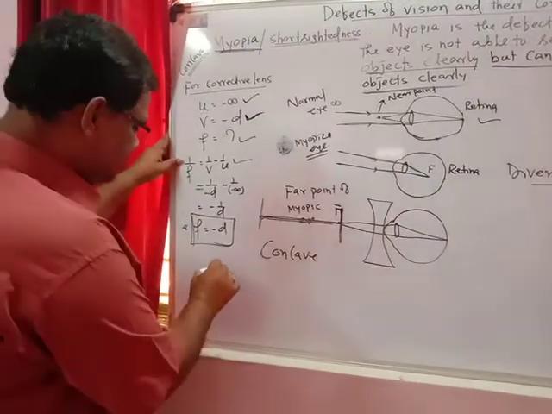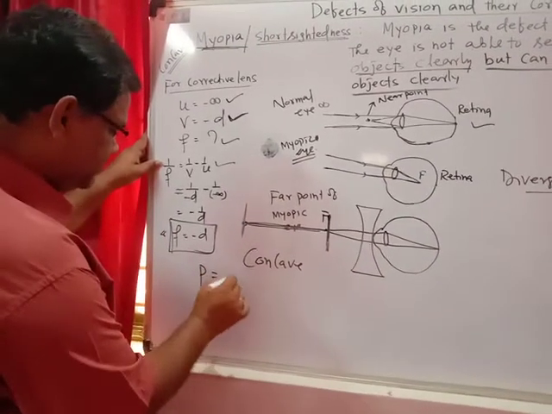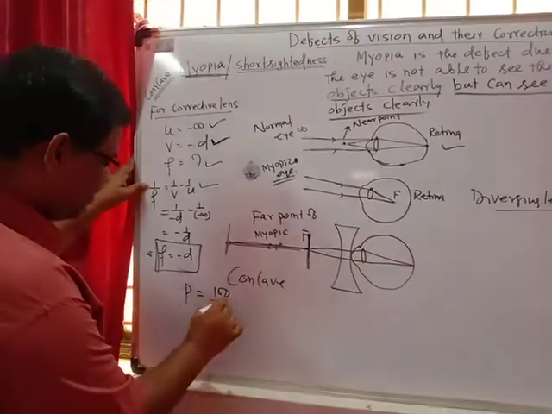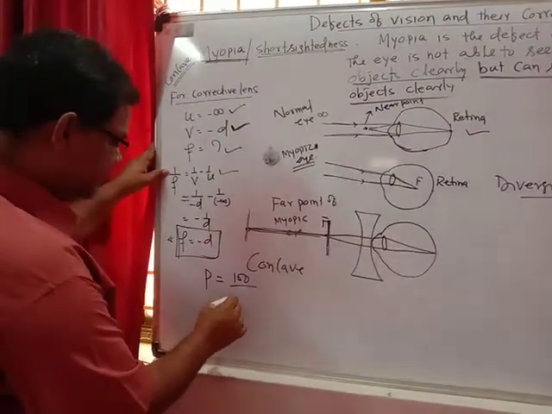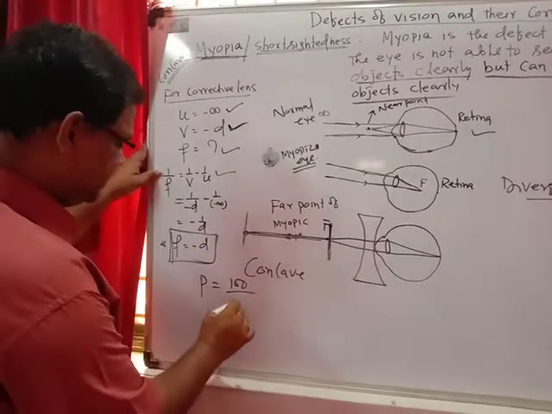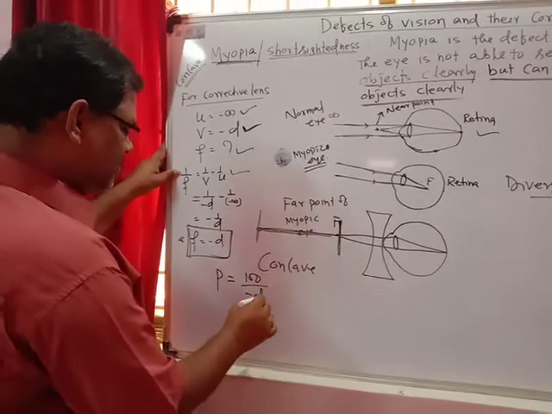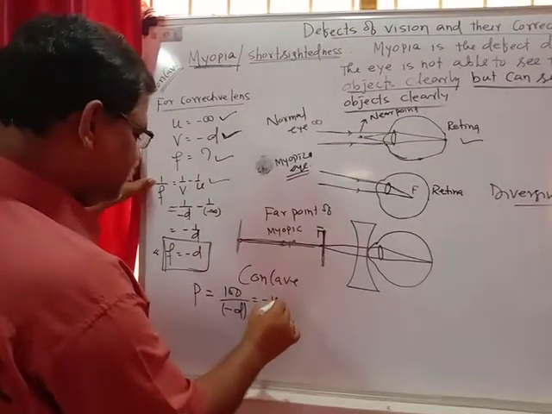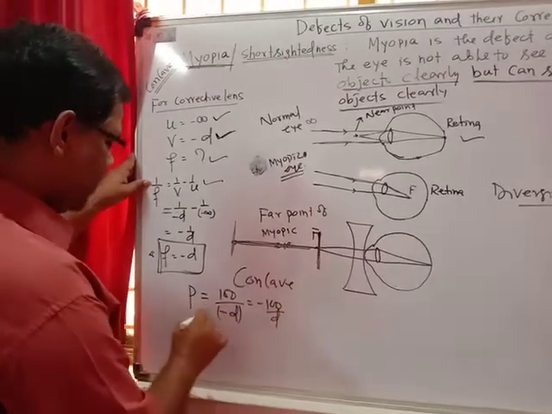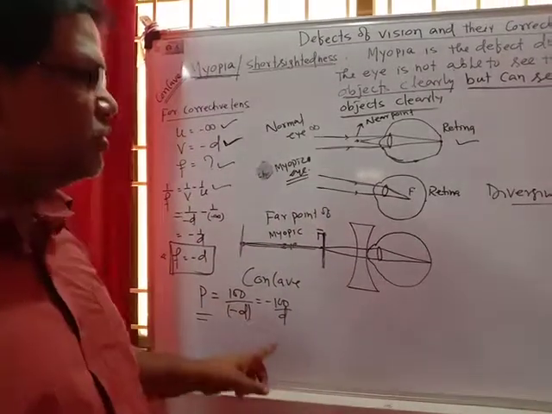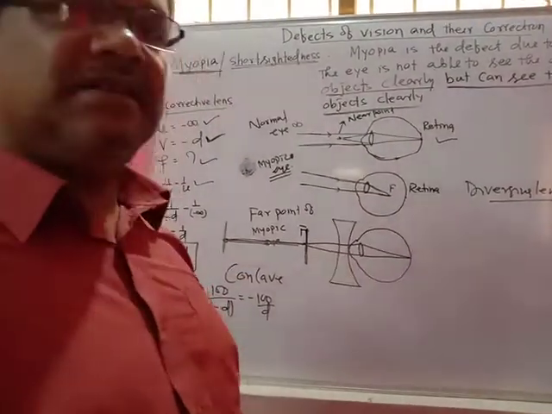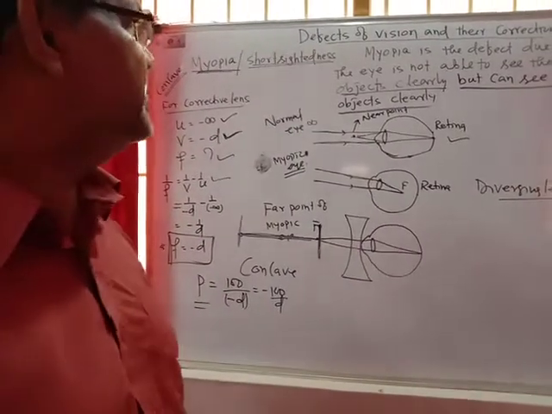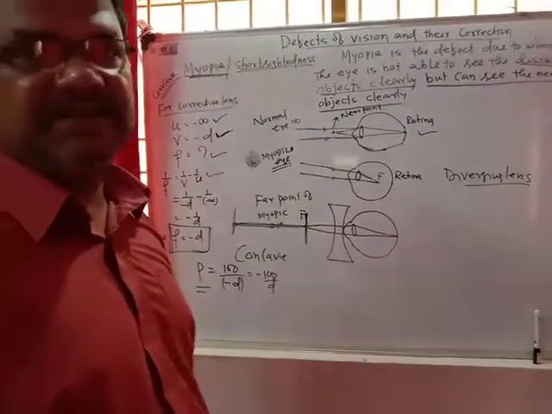If we calculate the power, power equals 100 upon f, that means minus 100 upon d. This is the power of the lens that must be used to correct this type of defect of vision, that is myopia.